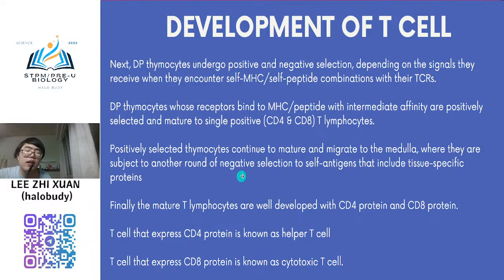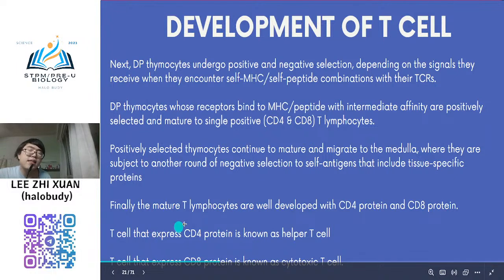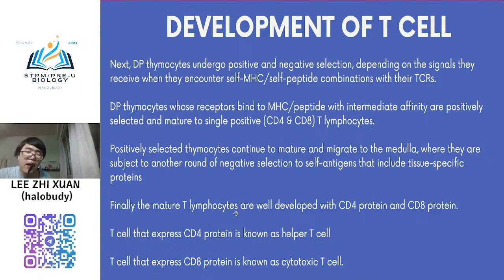But the negative selection, later it will go. So finally, your major T lymphocytes will be developed with CD4 protein and CD8 protein. So now your T cell that expresses CD4 is known as helper T cell, or another name, T4 cell. The T cell that expresses CD8 protein is known as cytotoxic T cell, or we call it T8 cell. These two cells, please remember, you need to keep in your mind, because these two cells are very important in your adaptive immune response.